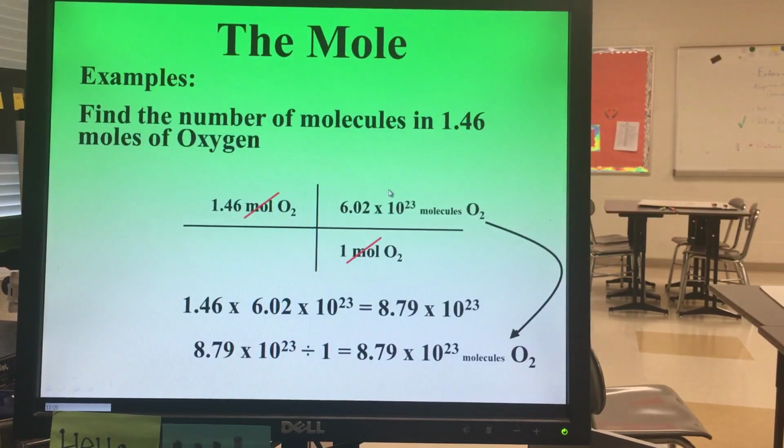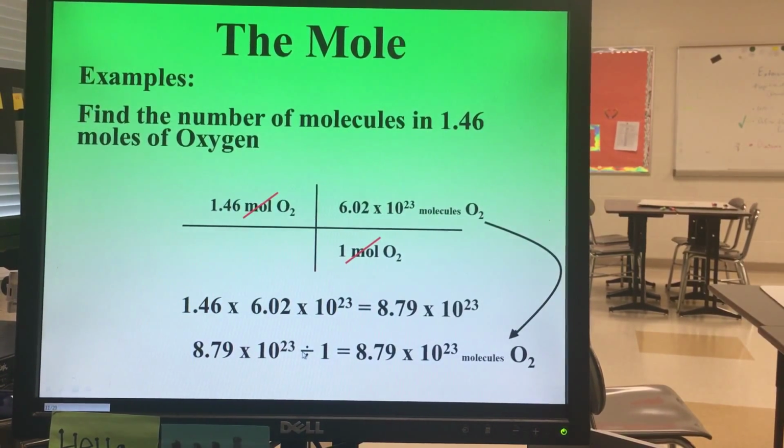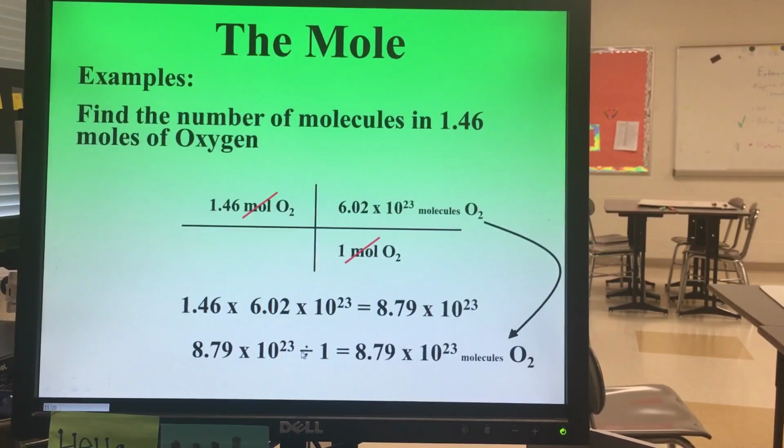So how big is an actual mole of particles then? If we want to look at things that we're going to be using on the periodic table, how large would that be? So what I want you to do right now is just picture in your head for a second, if you have a sample of metal, for example, if you have copper, something that you guys are all familiar with, how large would a sample of copper be if it's exactly 1 mole? What physical space would that take up?